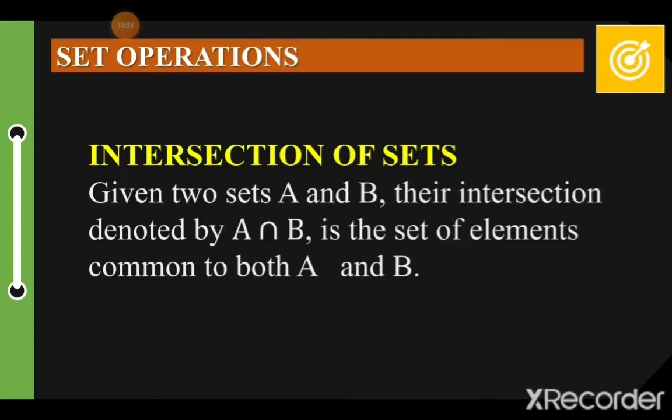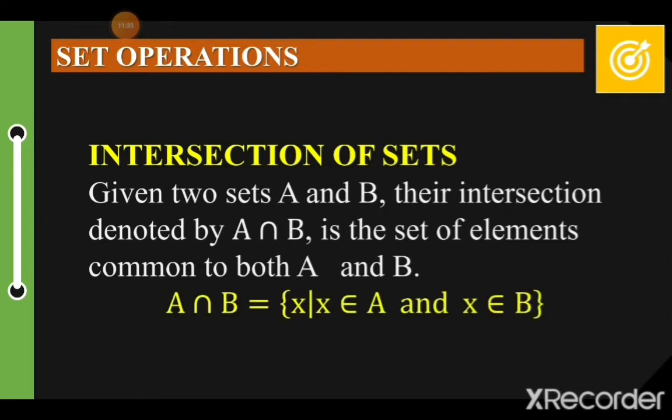Given sets A and B, their intersection is denoted by A ∩ B. Okay, so this is the set builder notation: such that X is an element of A and X is also an element of B.